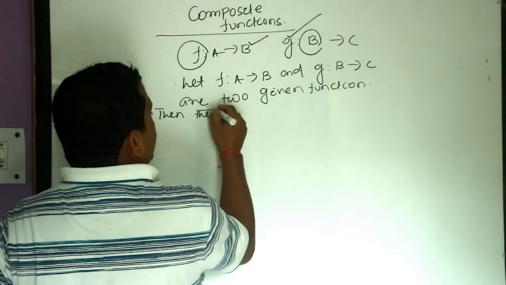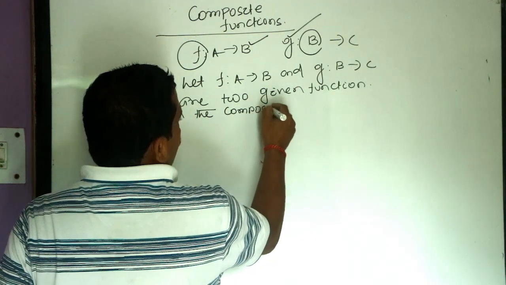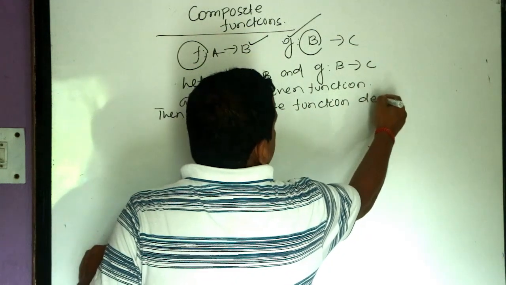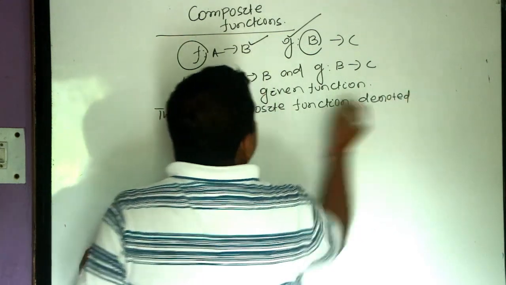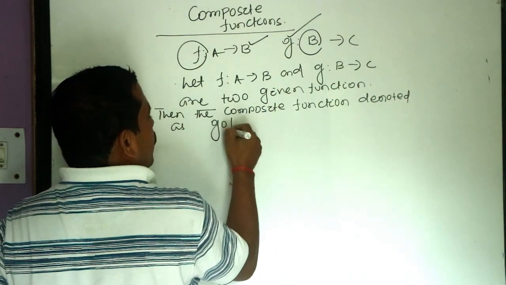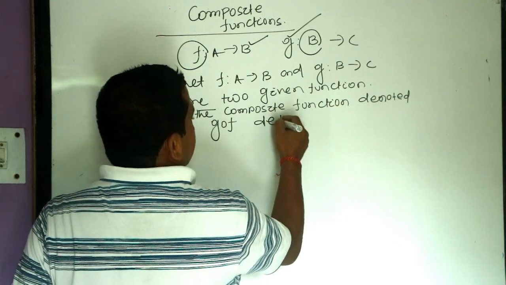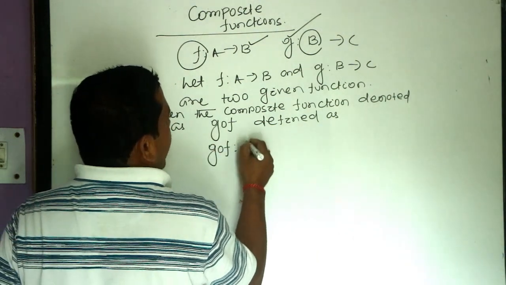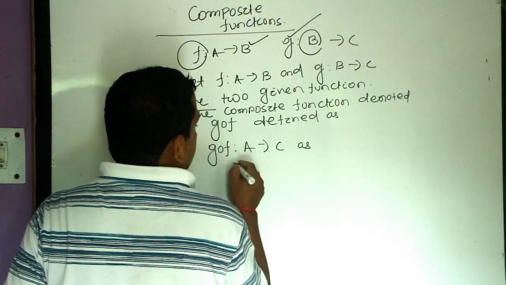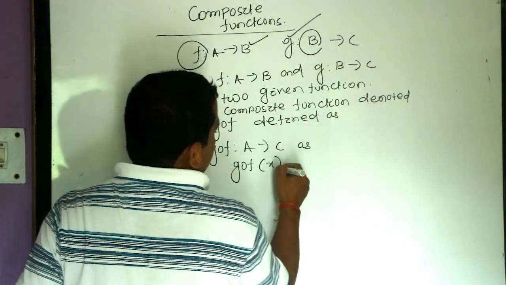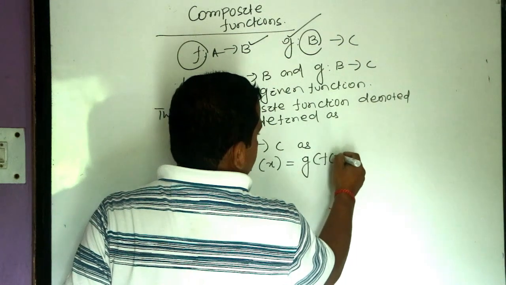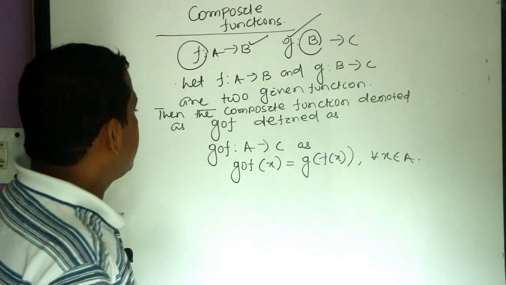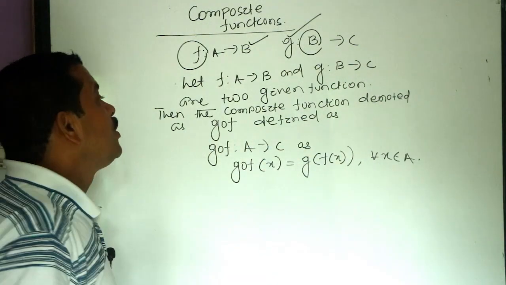Then the composite function, denoted as g o f, is defined from A to C as (g o f)(x) equals g of f of x for all x belongs to set A. That is the notation and definition of the composite function.